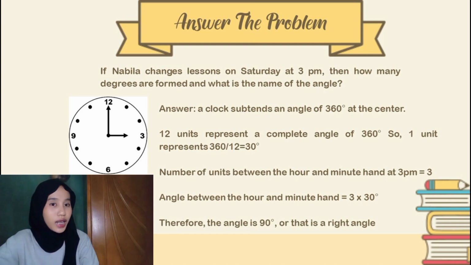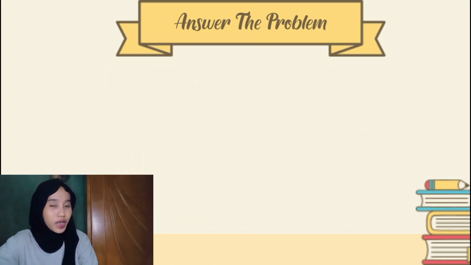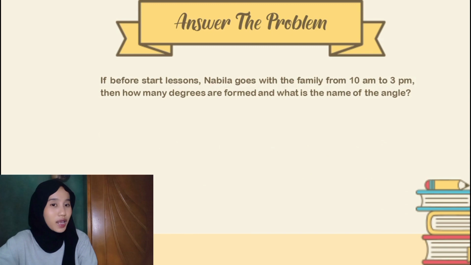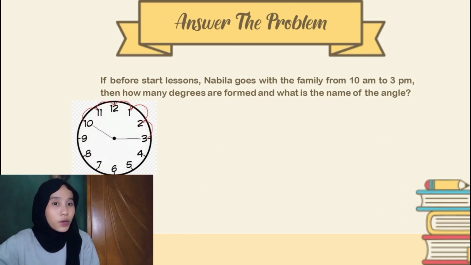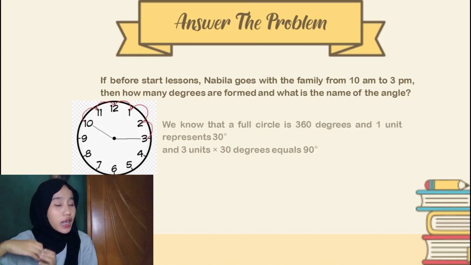Next, question number 2. If before starting lessons, Nabila goes with the family from 10 a.m. to 3 p.m., then how many degrees are formed and what is the name of the angle? We know that a full circle is 360 degrees and 1 unit represents 30 degrees.